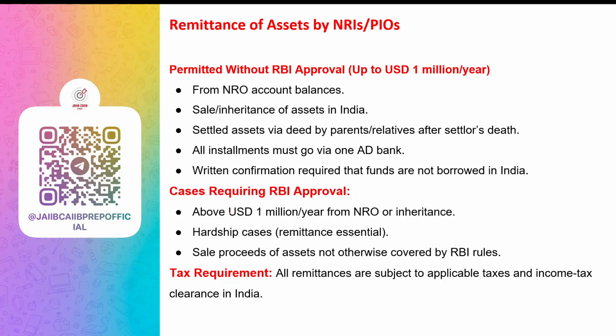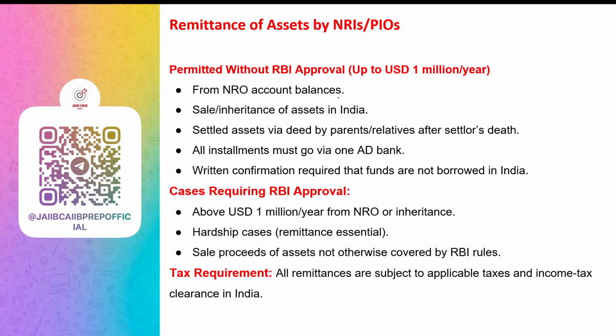Now let's talk about the remittance and property rules for NRIs and PIOs. So NRIs and PIOs are allowed to send money outside India from their Indian assets. This is allowed up to 1 million US dollar per financial year, but again certain rules have to be followed.